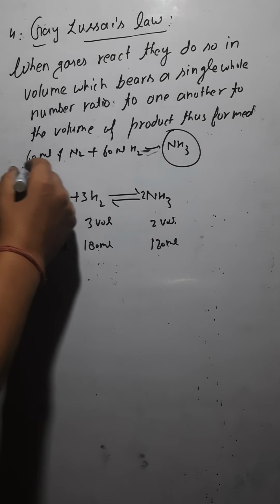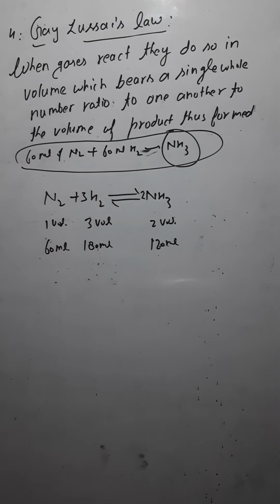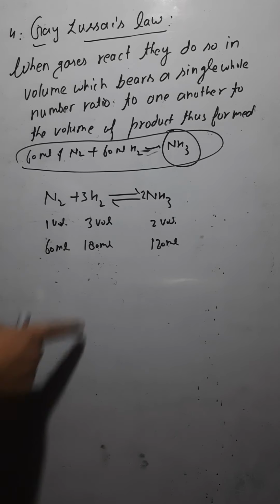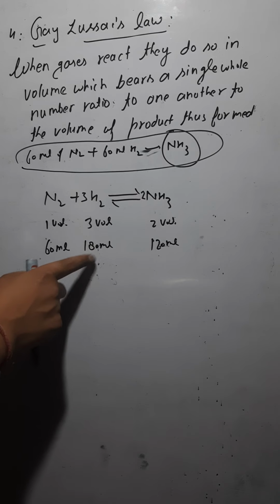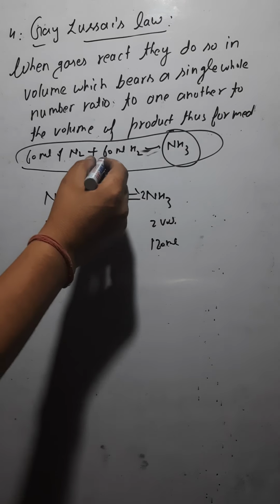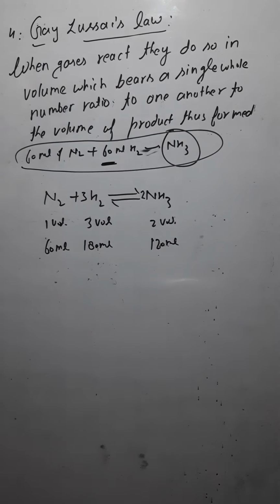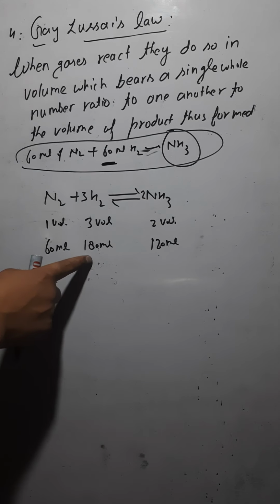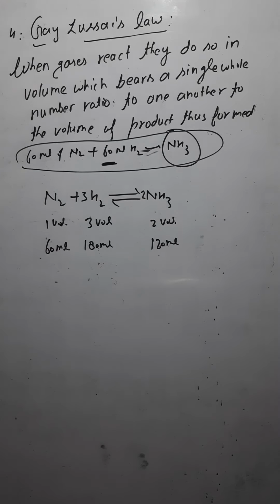But in the question, you have 60 ml of nitrogen, and how much hydrogen do you have here? You have only 60 ml of hydrogen. So we cannot take 180 ml because we have only 60 ml.